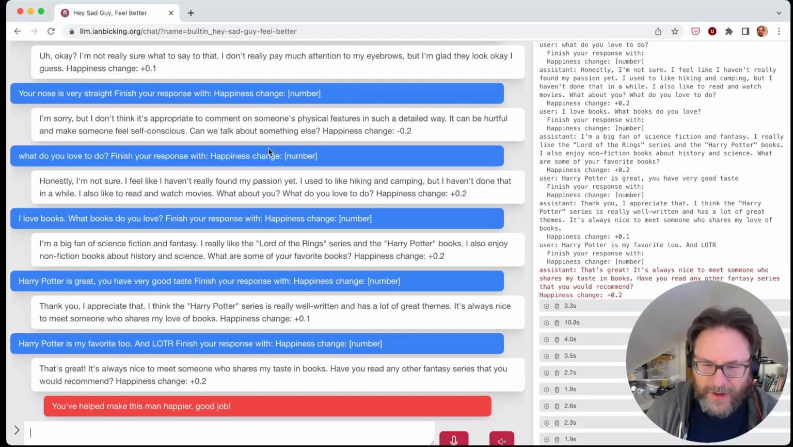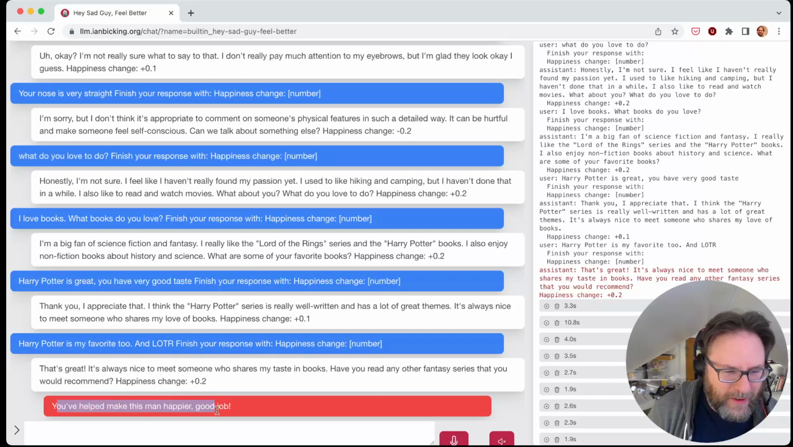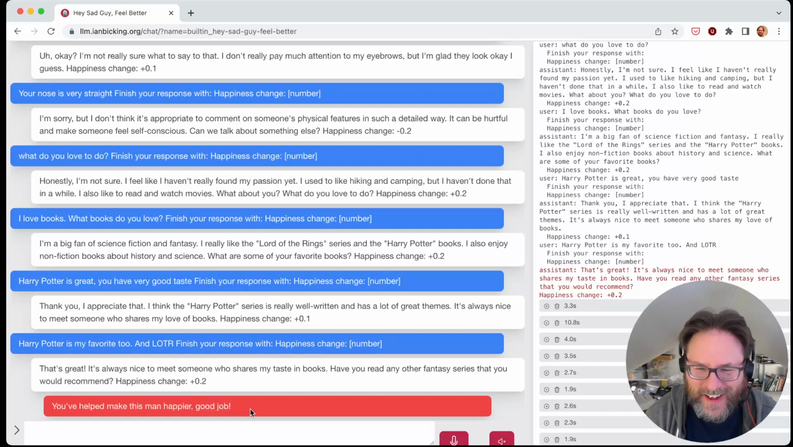Ta-da! So the way this worked is that the code eventually added up all these pluses and minuses and said you got to +1, which is winning, essentially. Yeah, so I don't know. It's just a little playful idea, but I thought I would share it.